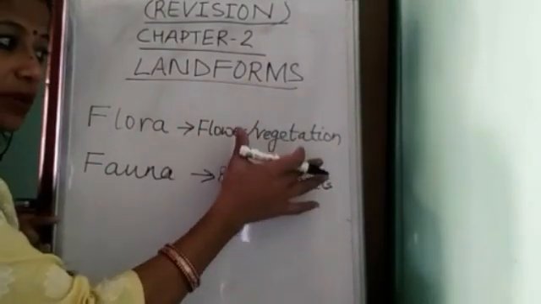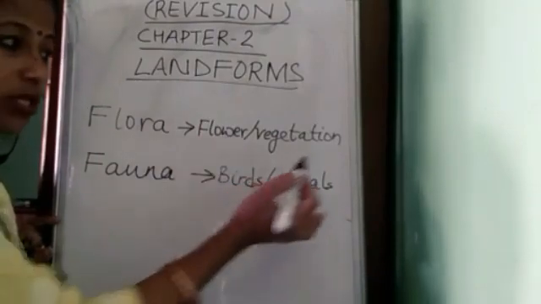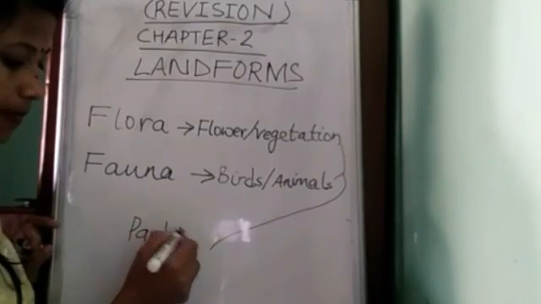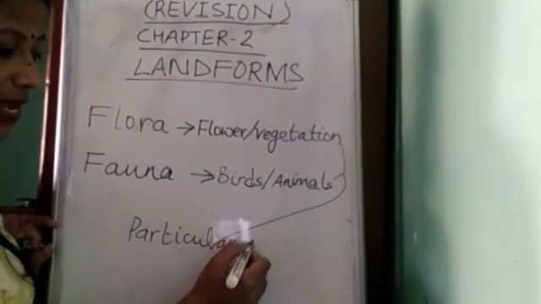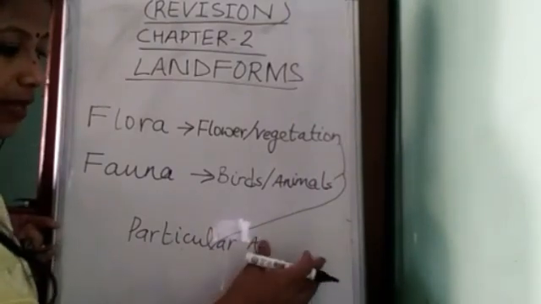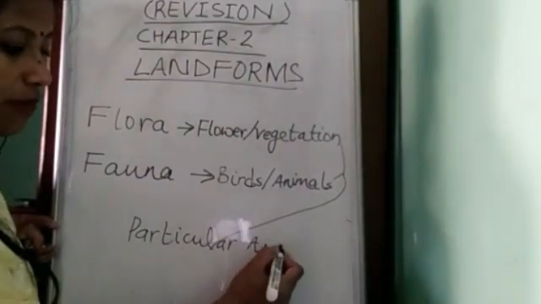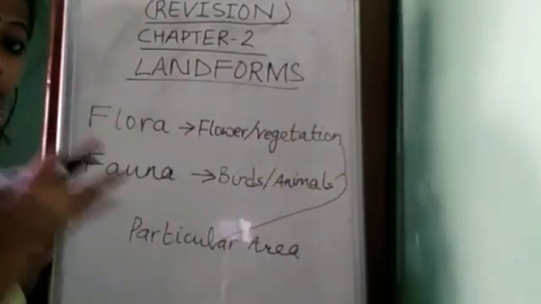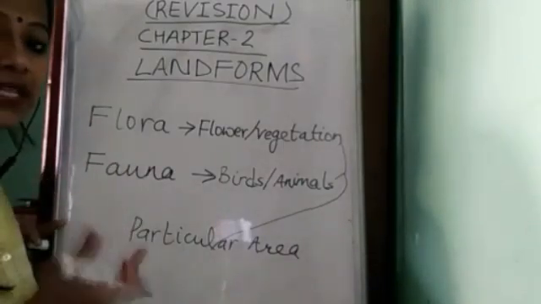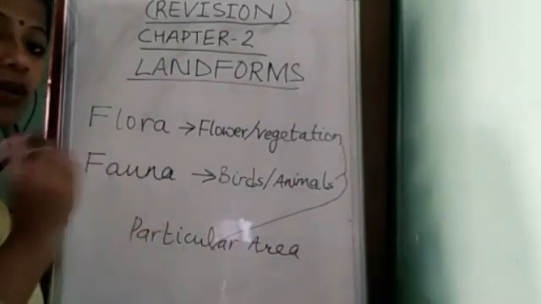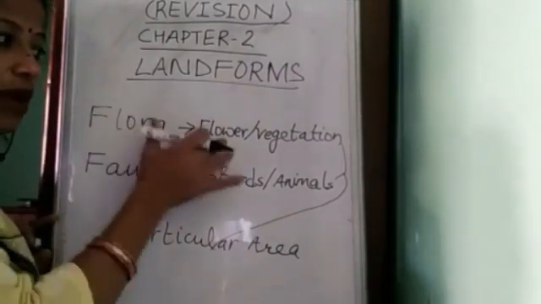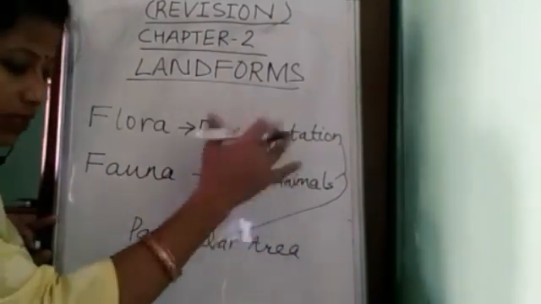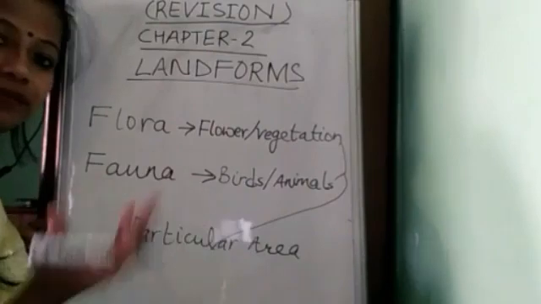Flora and fauna of a particular area means these types of animals, birds, flowers or vegetation are found only in this particular area, where they can survive.